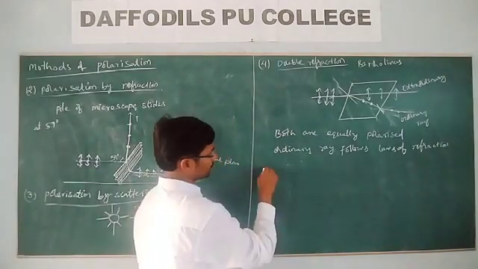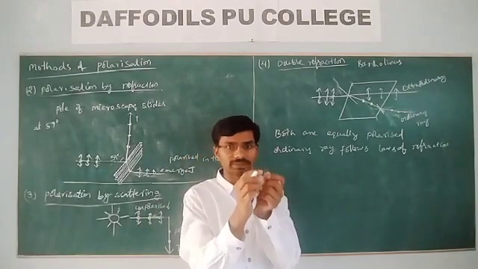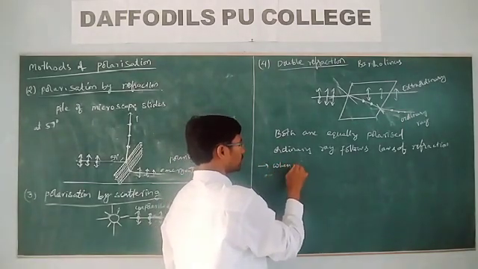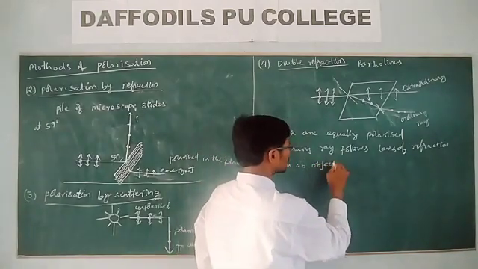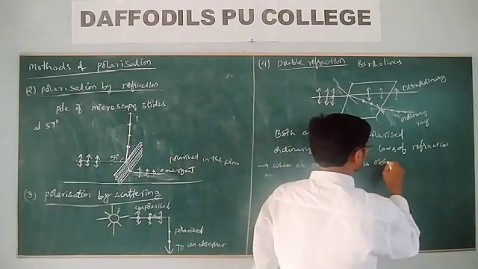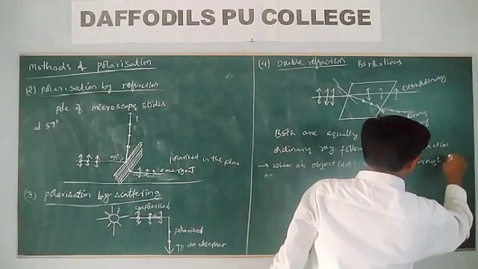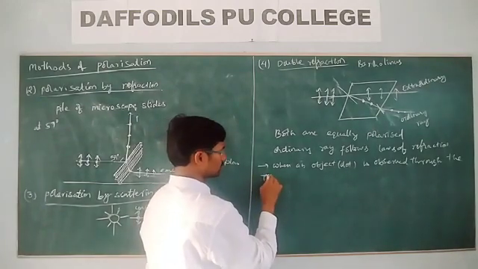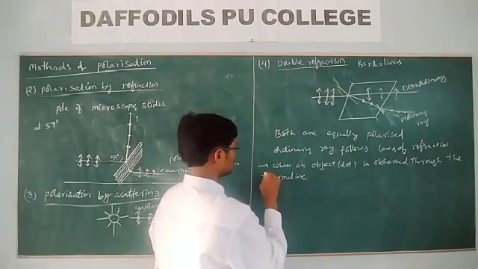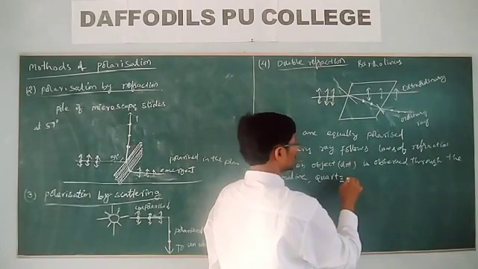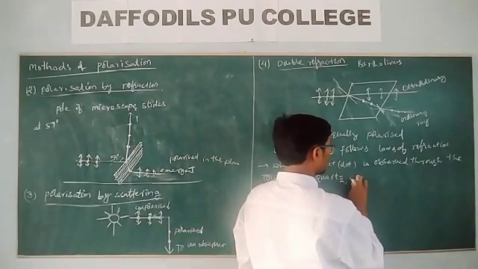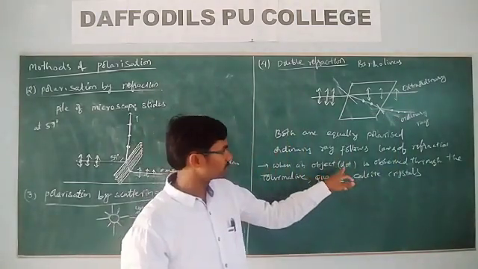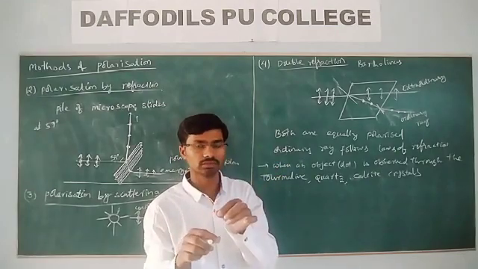Is it because of this? When we observe any object through calcite, tourmaline, quartz or nicol crystals, when a dot is observed through the crystals, then you can observe two dots.